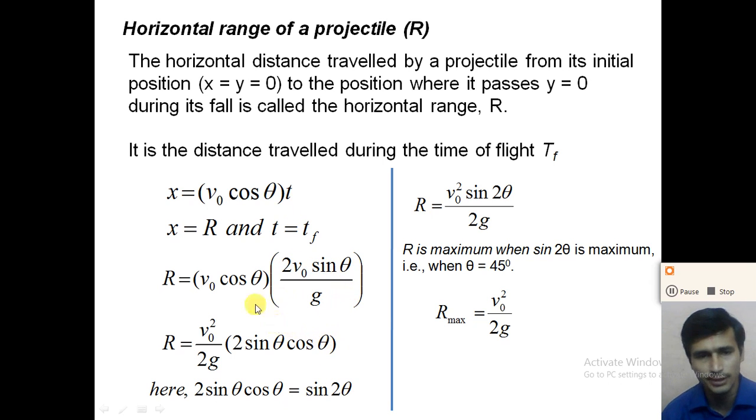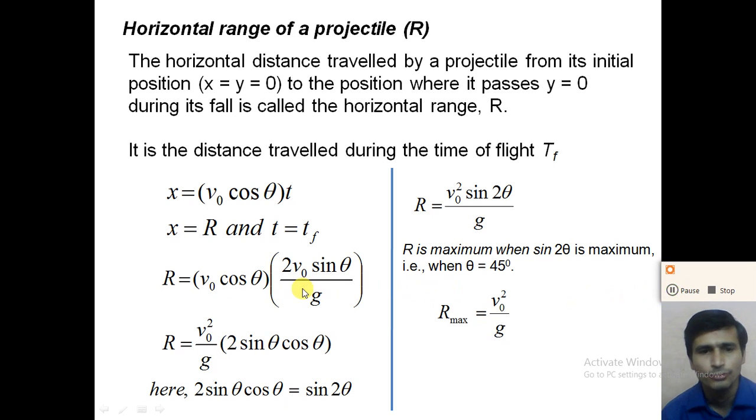If we modify this equation, we get R is equal to v0 into v0, that is v0 square, divided by g, into 2 sin theta cos theta. Here we use the math formula 2 sin theta cos theta is equal to sin 2 theta.